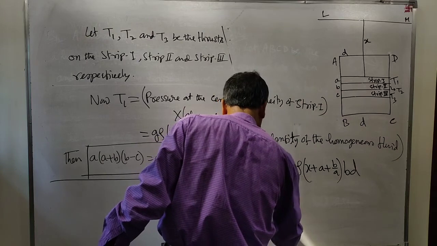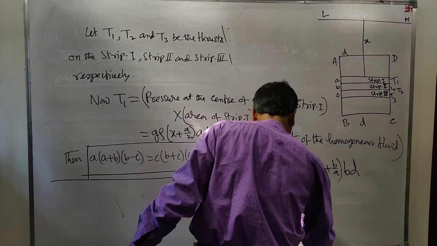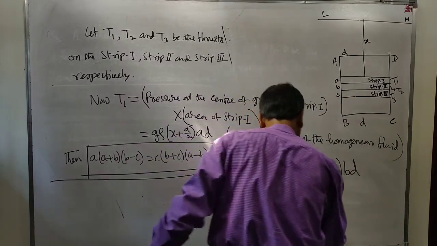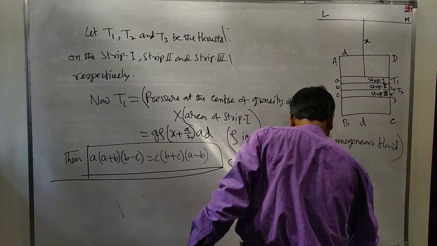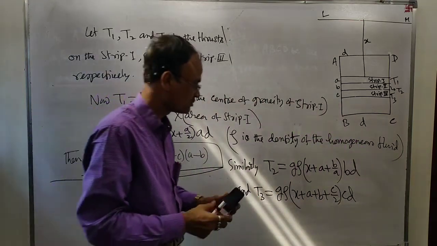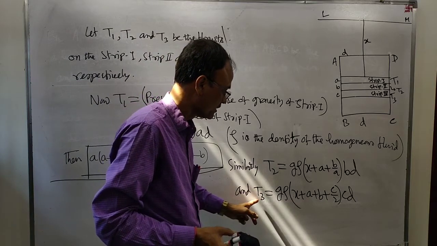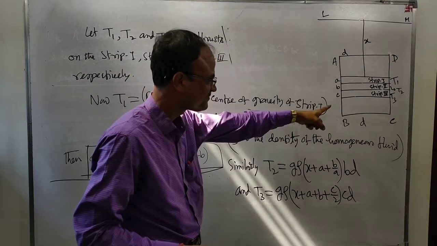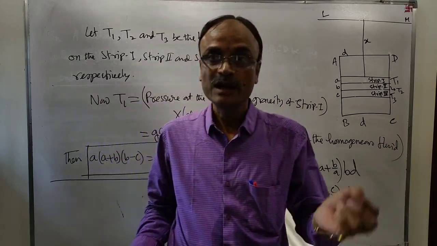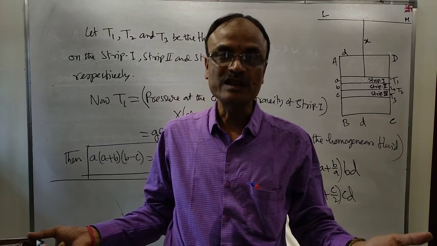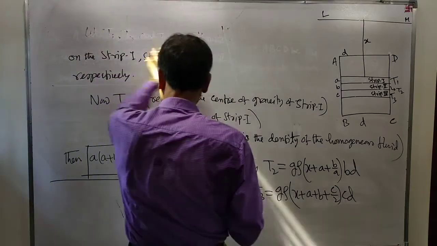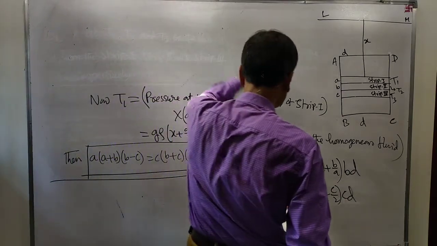And T3 is equal to rho into x plus a plus b plus c by 2 into CD. It will be the thrust on the strip. According to the question, the total thrusts are equal on the strips: T1 equal to T2 equal to T3.